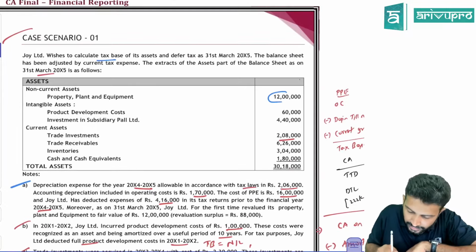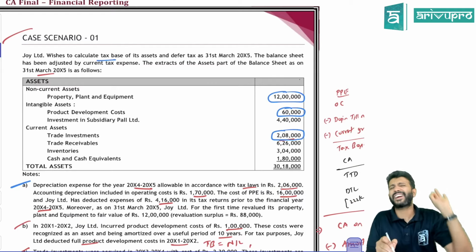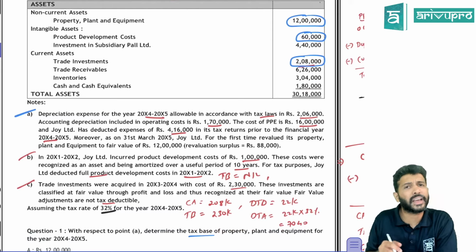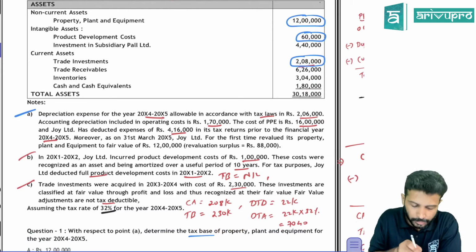So the carrying amount of PP is this, product development's carrying amount is 60,000, and trade investment's is 2,08,000. So only these 3 have related data given. So let's now dive into the additional information.